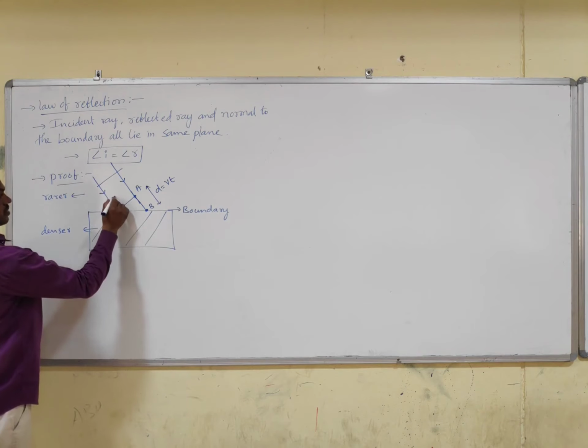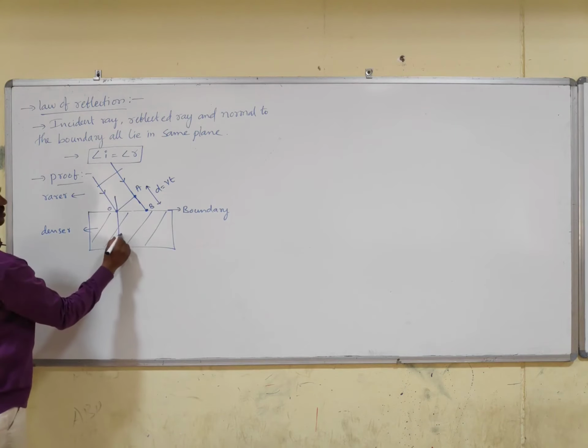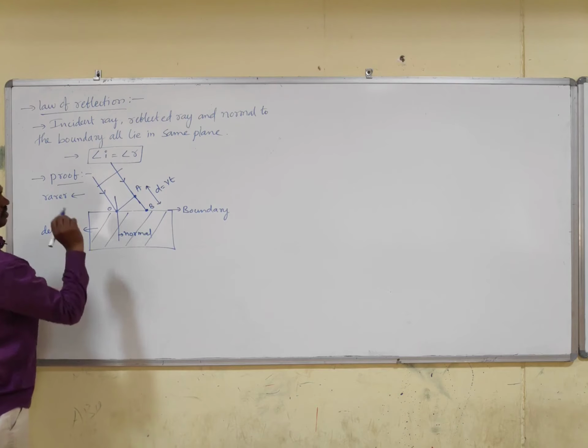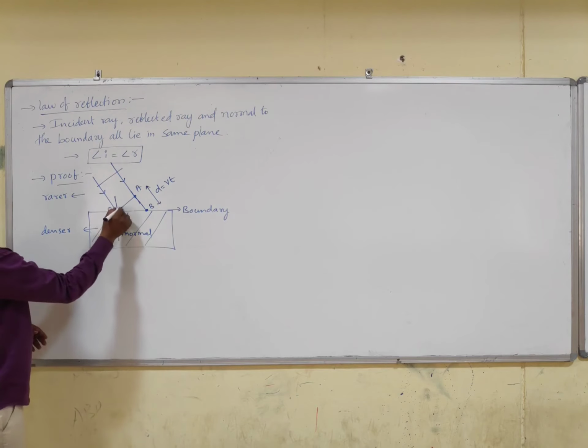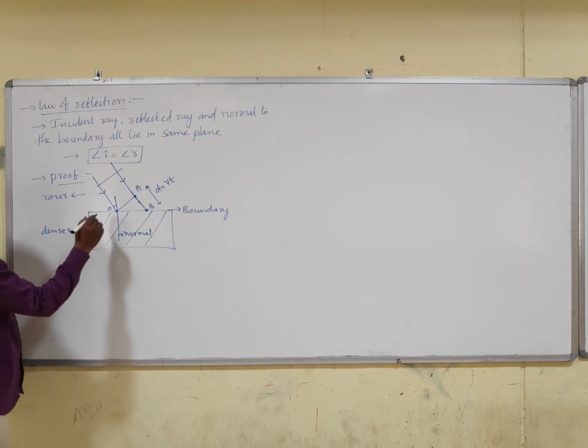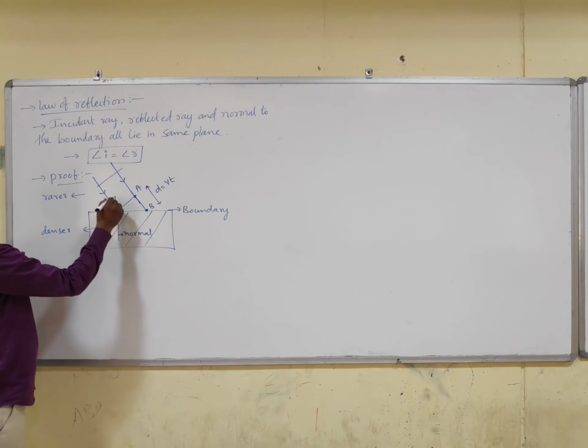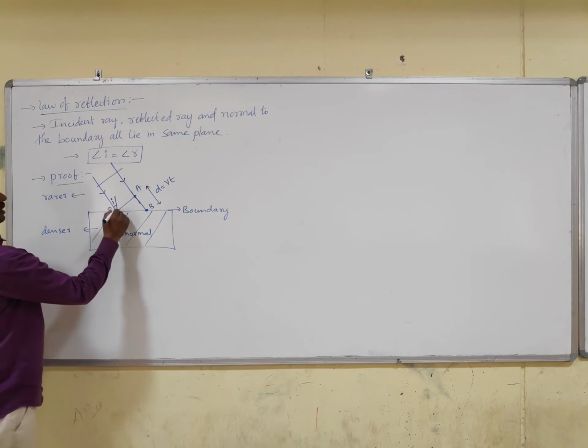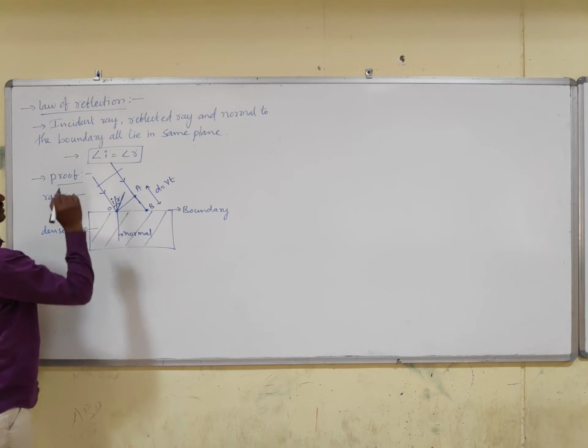Okay. So first let us draw the normal to the boundary. This is normal. Normal means it must be perpendicular to the boundary surface. First let us define angle of incidence. How to measure it? Angle of incidence must be taken between incident ray and normal. This is angle of incidence. After reflection, it will be reflecting back like this. So this is angle of reflection R.